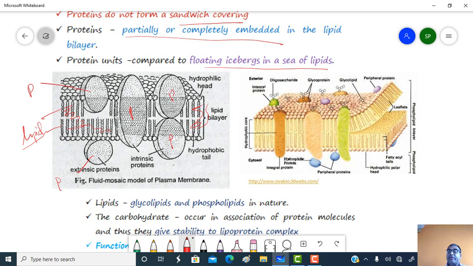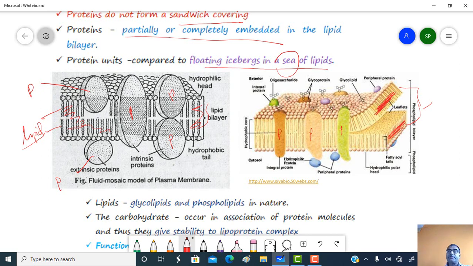This is one layer of the lipid. This is another layer of lipid, and these lipids are present in the form of fluid. Here these lipids are considered as a sea. So within a sea of lipid, within an ocean of lipid, these proteins act as icebergs.